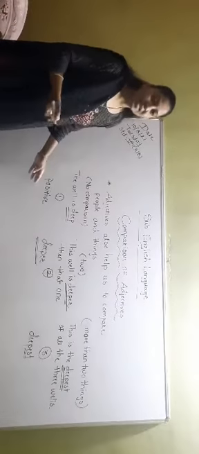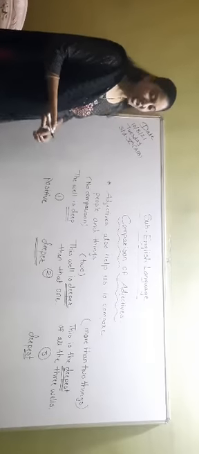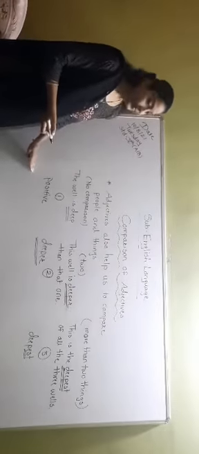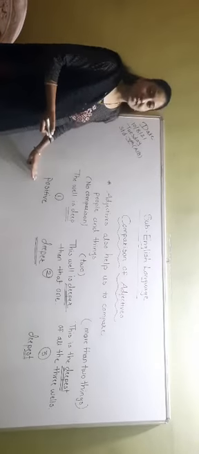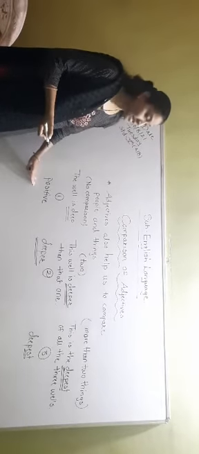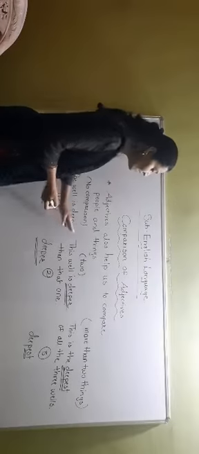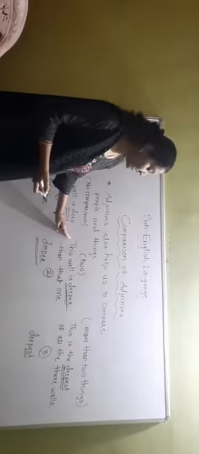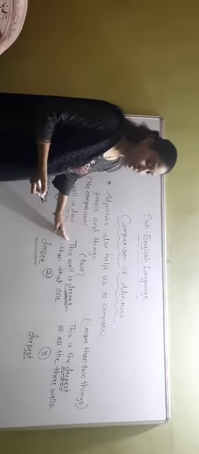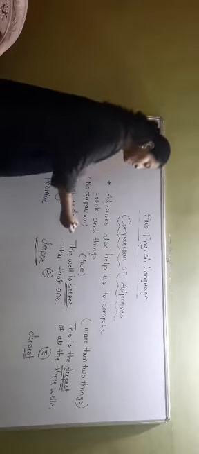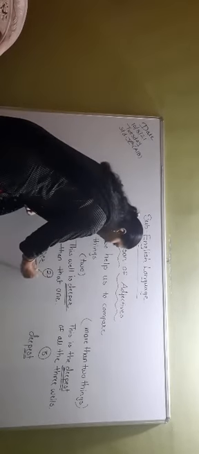So at that time that sentence is of the positive degree. Okay. So in the second sentence, when we are doing comparison between two things or two people, at that time that degree is known as comparative degree.